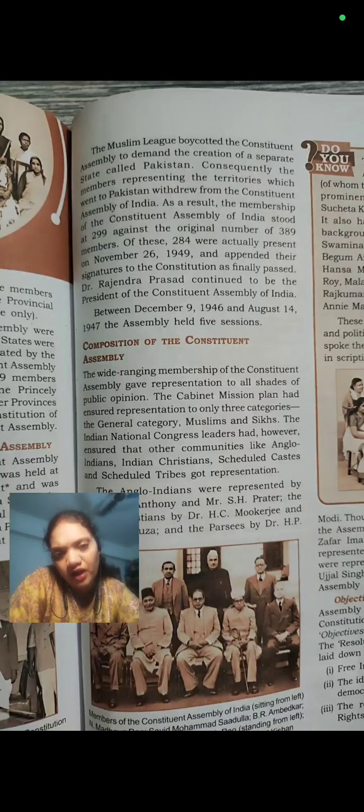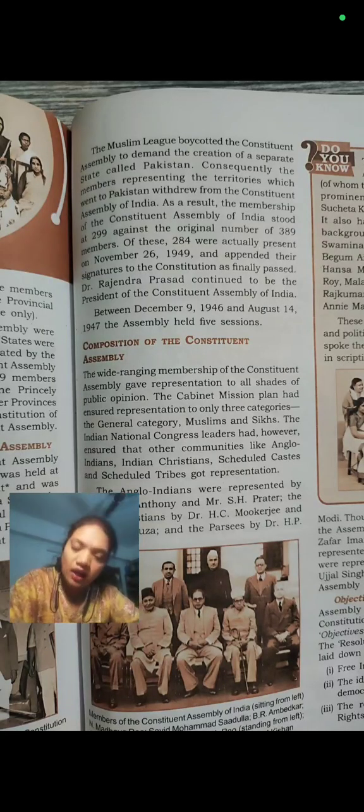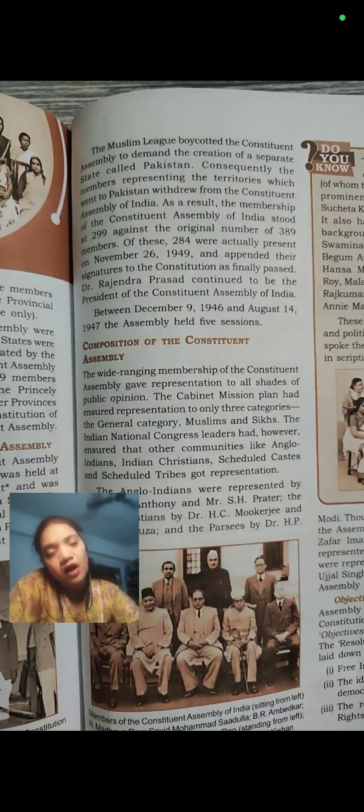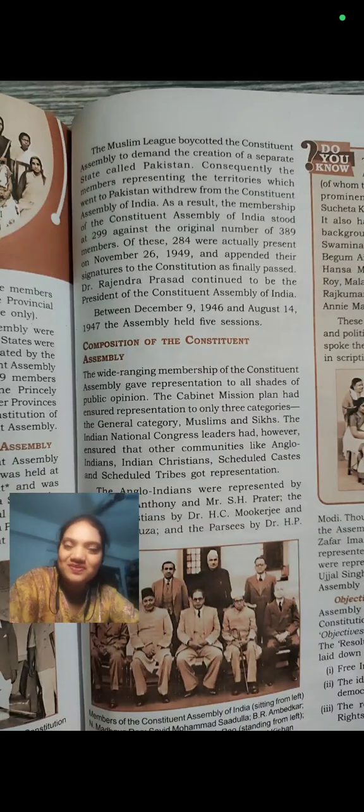We will have our own country, Pakistan. So why should we go to the Constituent Assembly and waste our time? We are not going to contribute anything in making the Constitution of India, because we are not a part of India. We are part of Pakistan. We said no problem. You go and make your own constitution and let us make our own constitution.